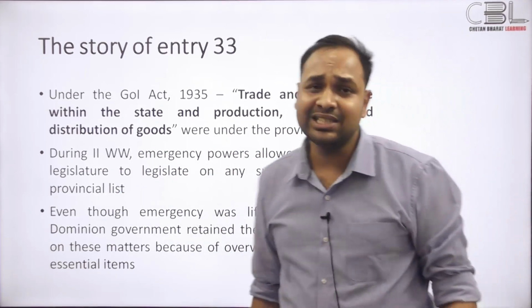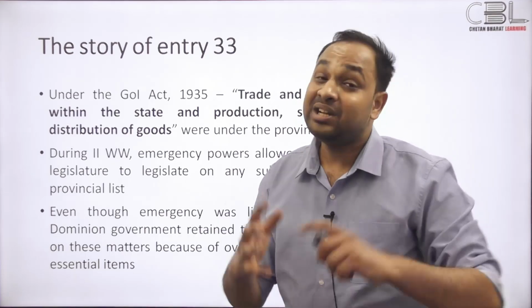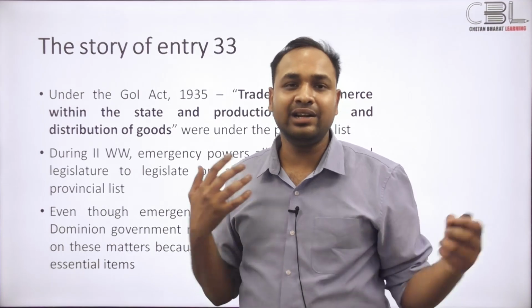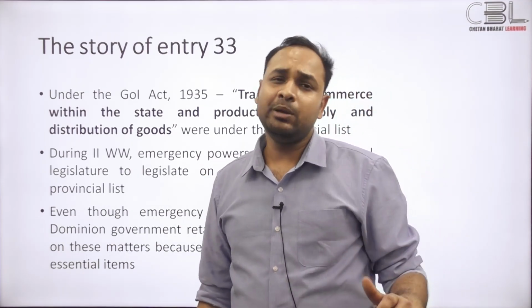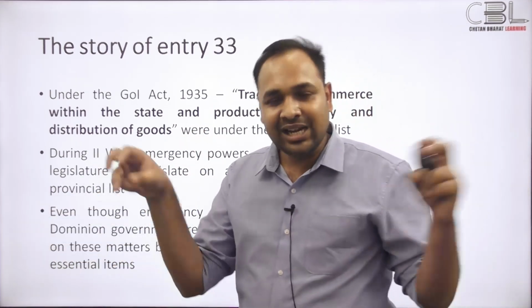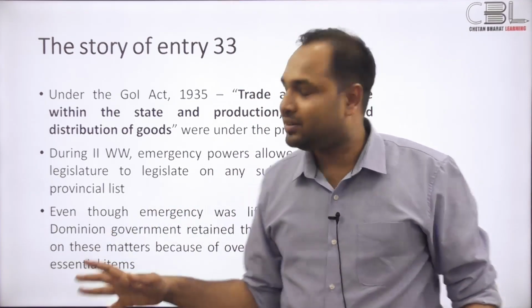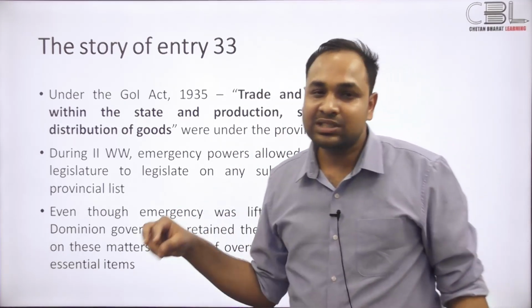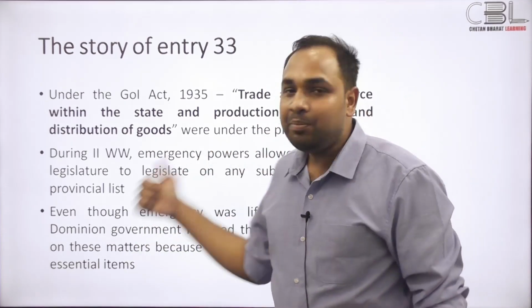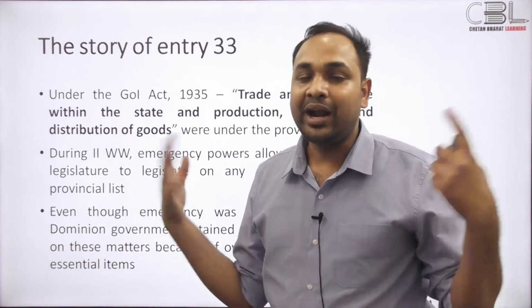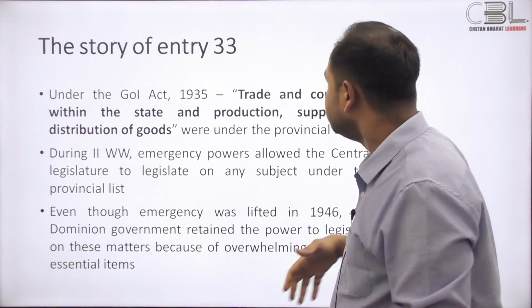All right. So even though the emergency was then lifted in 1946, you remember the Bengal famine, like the 1943 Bengal famine, where 4 million people died. Those mini famines were still taking place in 1946, right? So the Dominion government that was going to be formed under Jawaharlal Nehru from 1946 still had the problem of a massive shortfall of food grains, right?